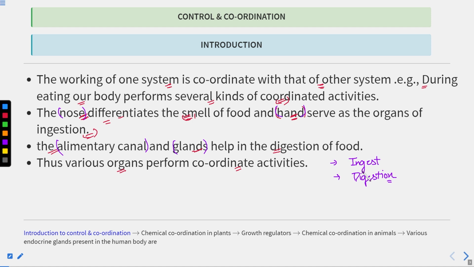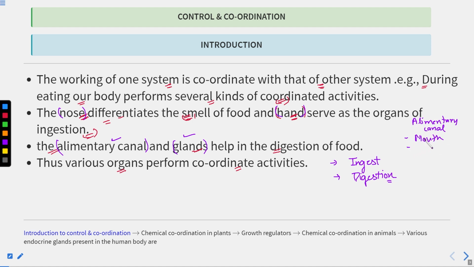Okay, and for digestion, what does the digestive system comprise of? It consists of the alimentary canal and the digestive glands. Now what are the parts of the alimentary canal? So if we talk about the alimentary canal, what are the parts here? So first is the mouth.